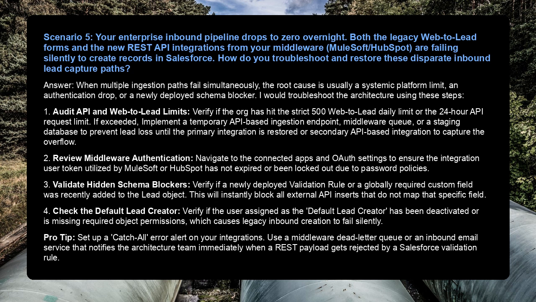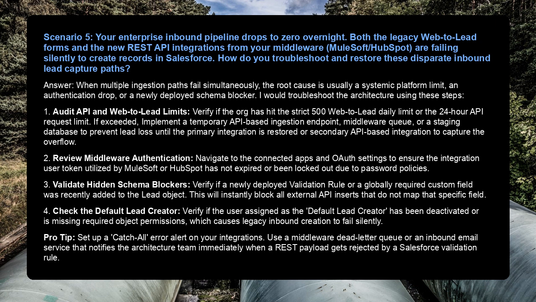Scenario 5. Your enterprise inbound pipeline drops to zero overnight. Both the legacy web-to-lead forms and the new REST API integrations from your middleware, MuleSoft or HubSpot, are failing silently to create records in Salesforce. How do you troubleshoot and restore these disparate inbound lead capture paths?